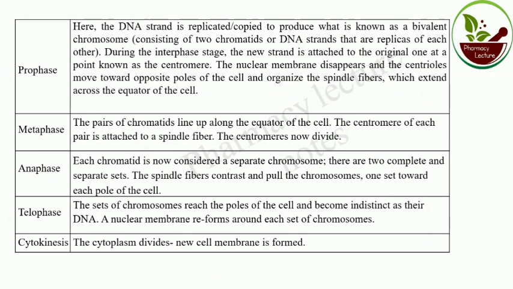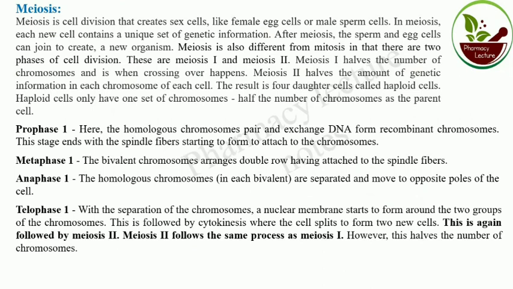The same things are written here. The pair of chromatin line up, then the chromatin are separated, then the chromosomes go to each pole, then cytokinesis divides and new cells are formed. These are the prophase, metaphase, anaphase, telophase and cytokinesis of the mitosis cell division process. So now meiosis. Meiosis is cell division that creates the sex cells, like the female egg cell or the male sperm cell.